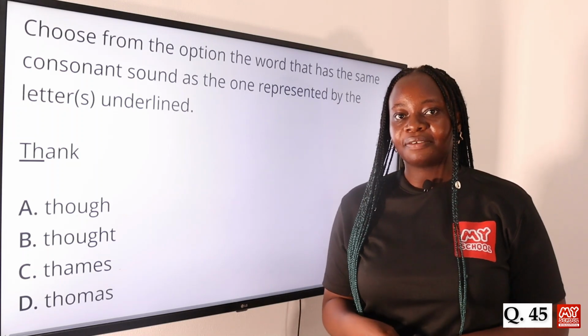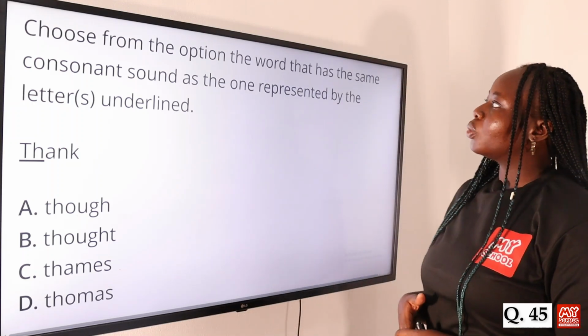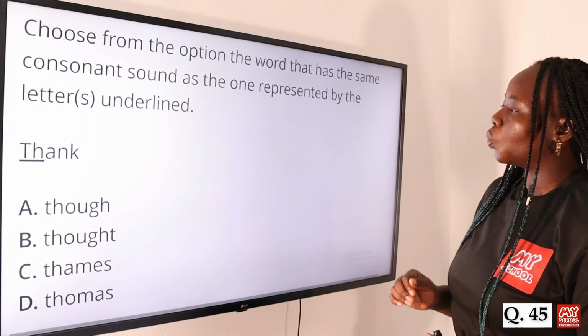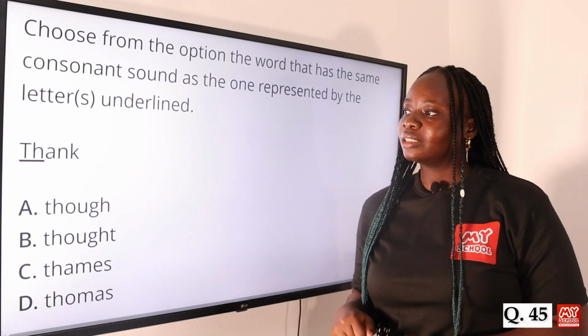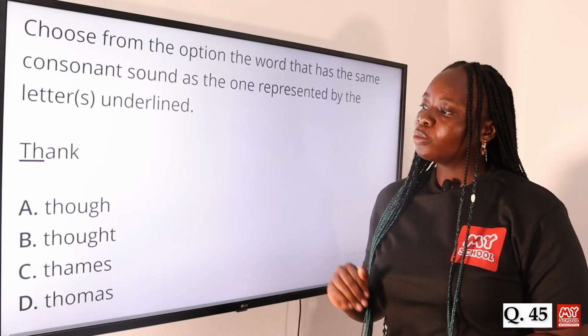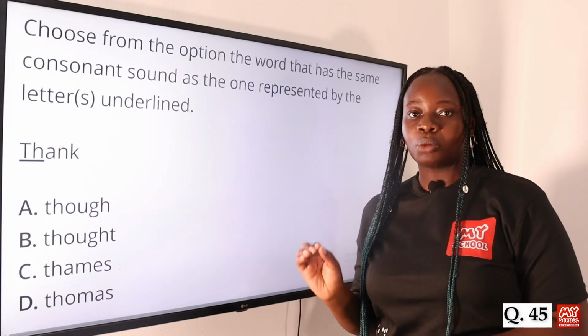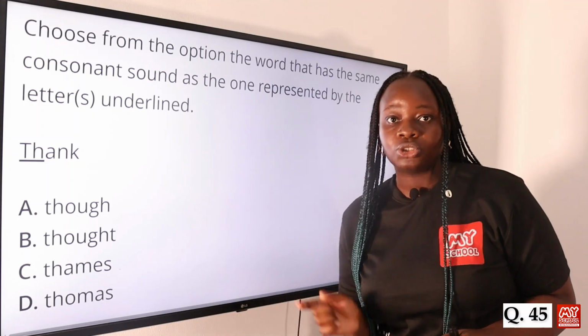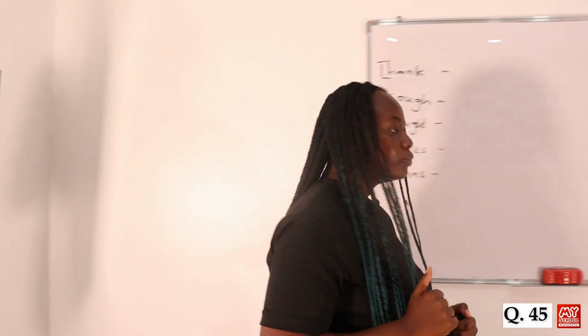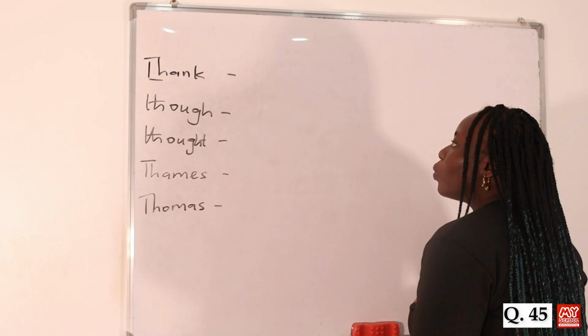Now on to question 45. Choose from the option the word that has the same consonant sound as the one represented by the letters underlined. So the word is think. Option A, though. Option B, thought. Option C, Thames. And option D, Thomas. Now let's go to this board to transcribe the words. So we have the word think.